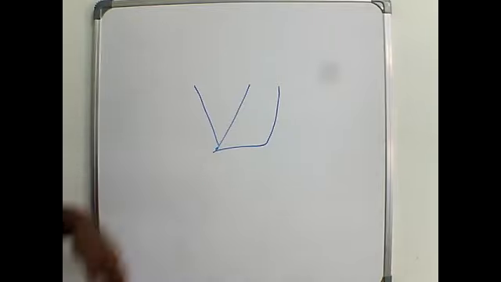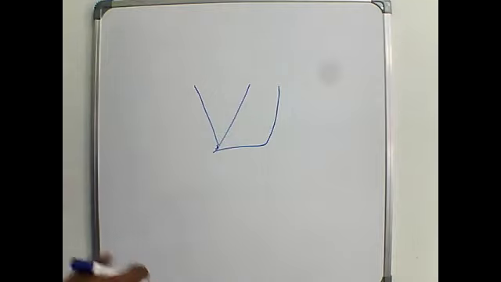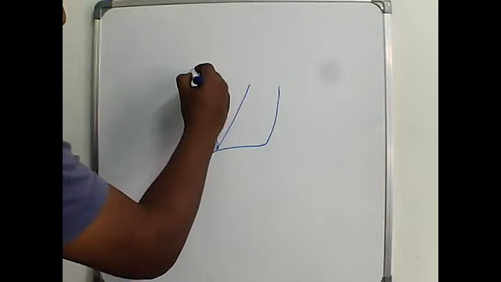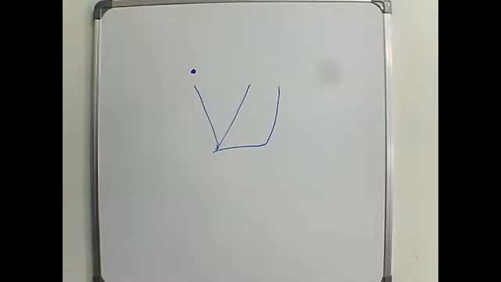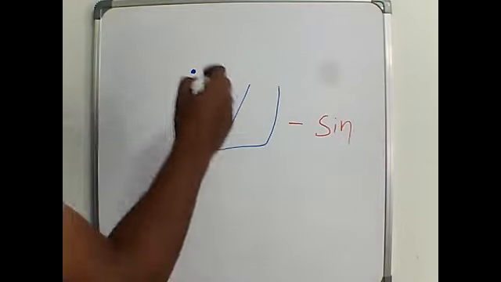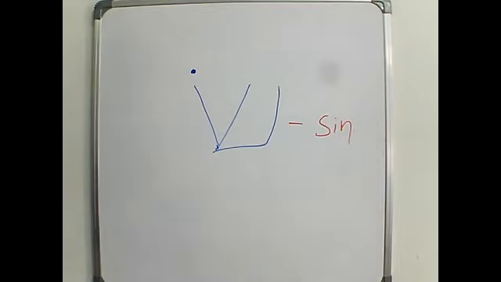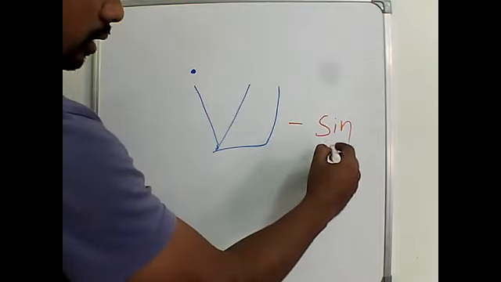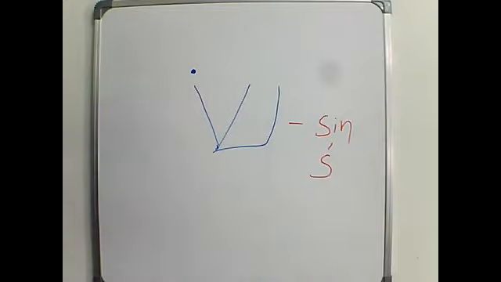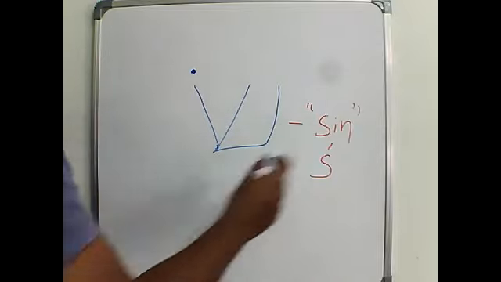Otherwise this is actually one letter, but because of the form, it has two different sounds. If a dot comes on the left side, it is Sin. This is the name of this letter, Sin, and the transliteration is a small s with a small dash upside.